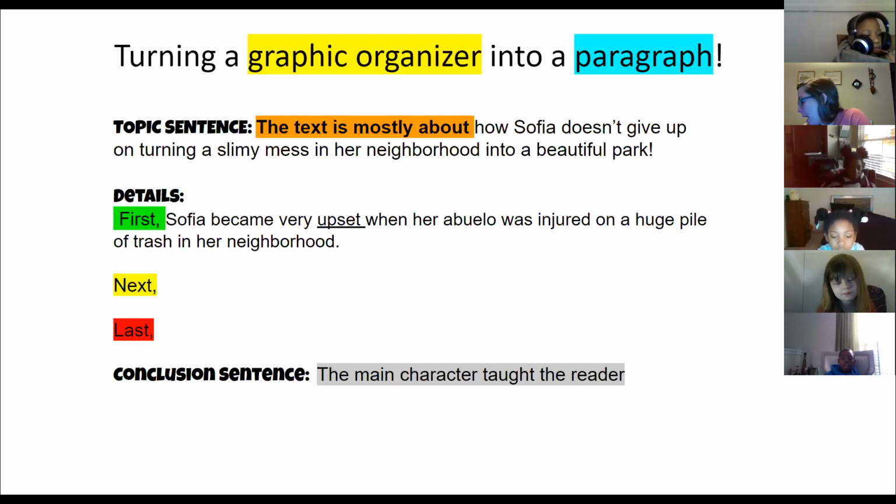Yes. So what happened when she went to City Hall? What's the detail that happened there? She got a paper. Awesome. She got the petition that they had to sign. Wonderful detail, right? Because you can't just create a park. You got to get permission. Excellent answer. All right, Carrie, let me hear from you.